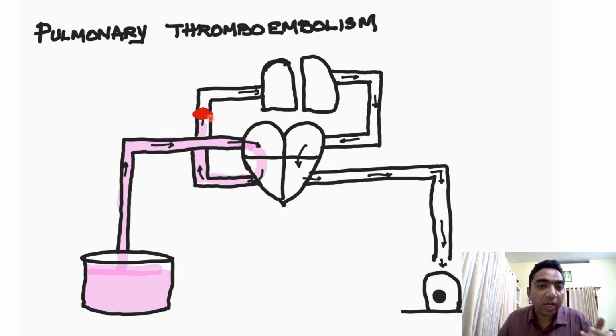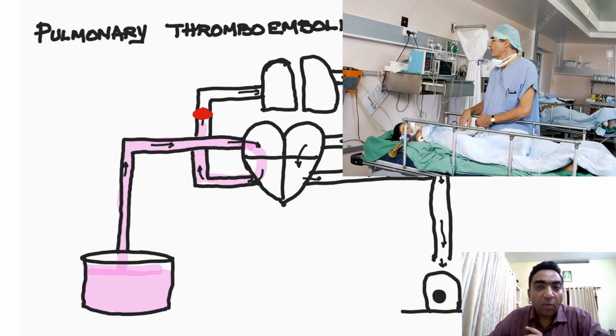Where does this clot in the pulmonary artery come from? It can be due to a deep venous thrombosis, peripherally DVT, and it can track through the great veins and reach the heart, then into the ventricle and then into the right pulmonary artery, causing obstruction of the pulmonary artery, resulting in pulmonary thromboembolism. When do we see this case? It is especially seen in post-operative patients.